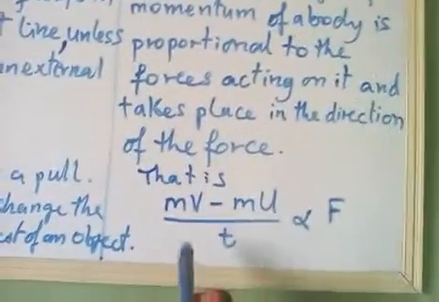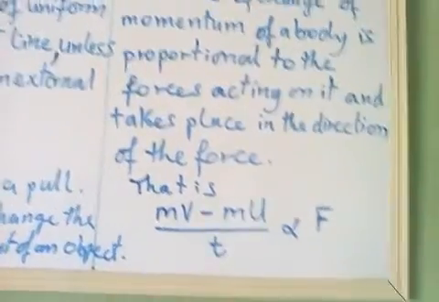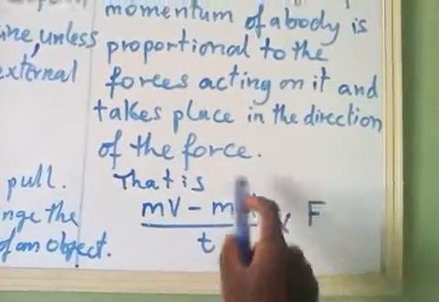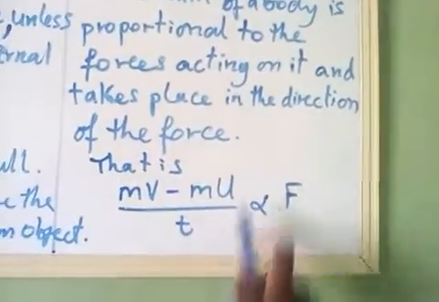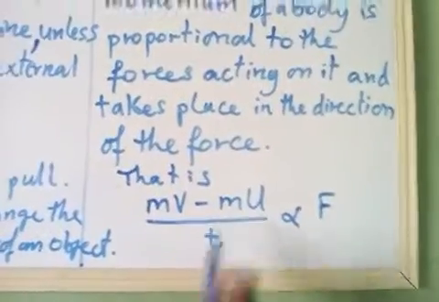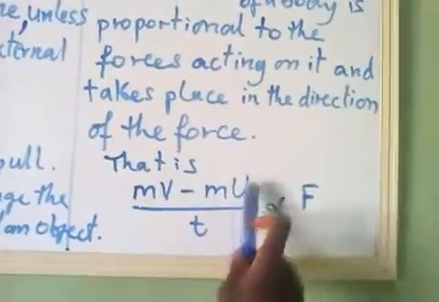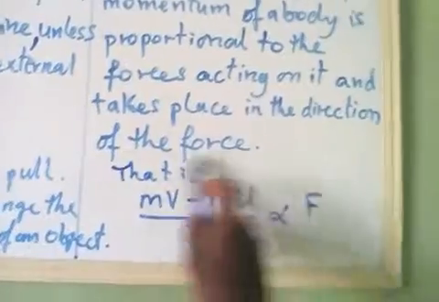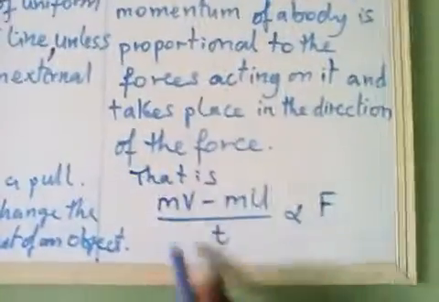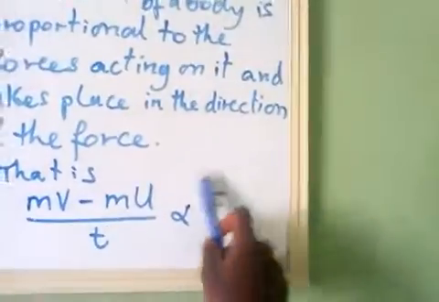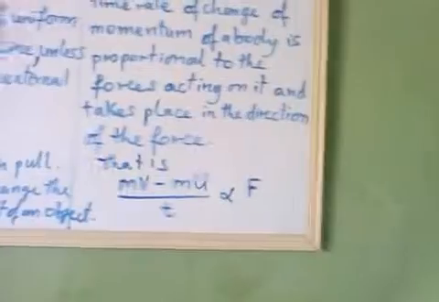The time rate of change of momentum is the final momentum, which is mv, that is mass times final velocity, minus the initial momentum, which is mu, that is the mass times the initial velocity, divided by t, which is the time. So this expression, mv minus mu over t, is the time rate of change of momentum. And according to Newton's second law of motion, this expression is directly proportional to the resultant force F, which is the forces acting upon the object.